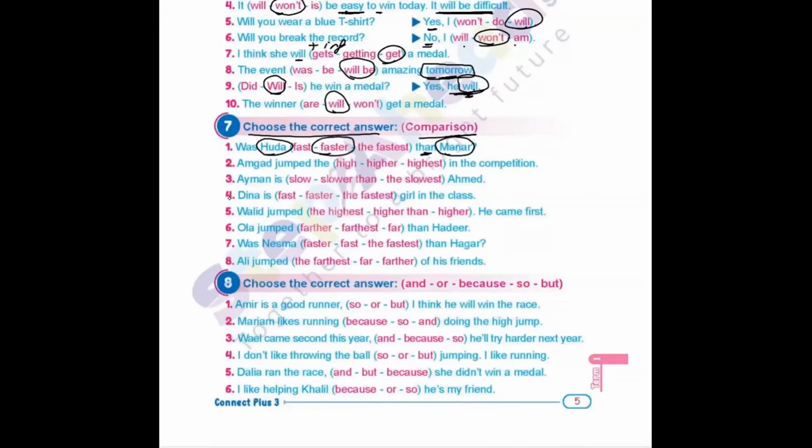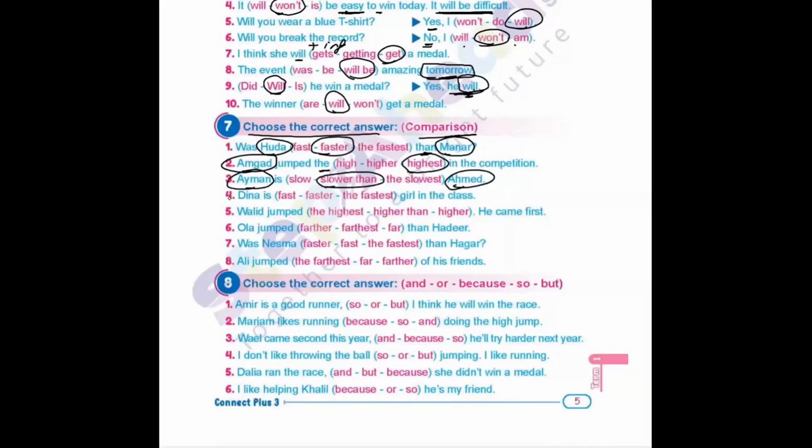So faster than. Amjad jumped the high or higher or highest in the competition. Okay, in the competition, so I compare between Amjad and all others in the competition. So it will be the adjective with est, highest. Ayman is slow, slower than, or the slowest Ahmed. I can see comparison between two, er than, slower than.